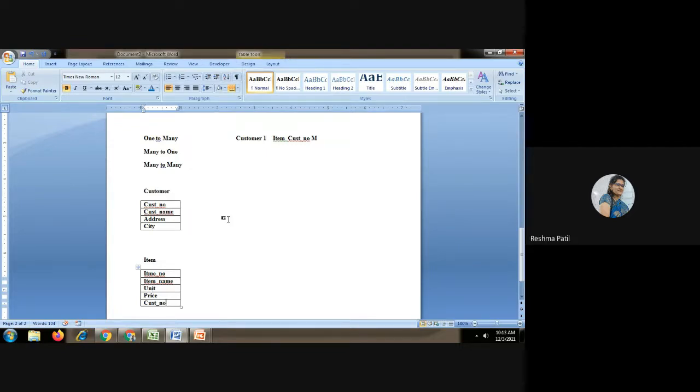Clear? Yes, ma'am. I'm giving an example for many to one on this table only. But if logically you think this is not possible, you have to think about that type of example only for many to one.